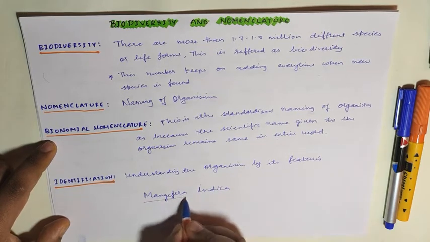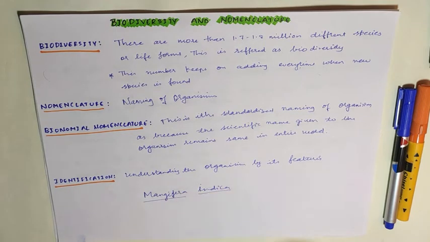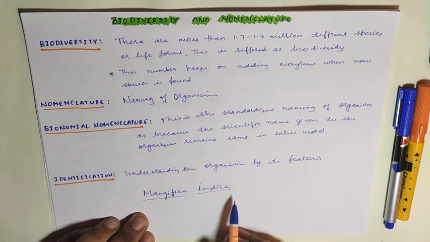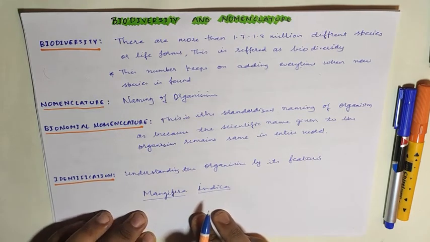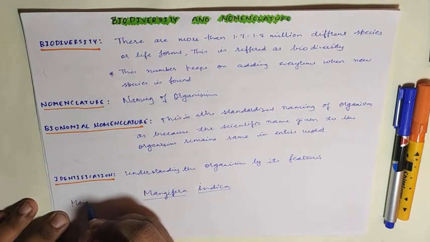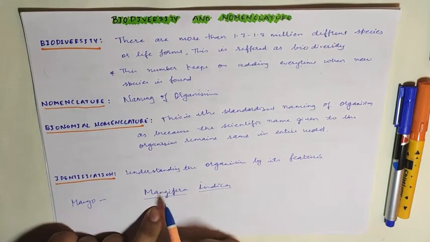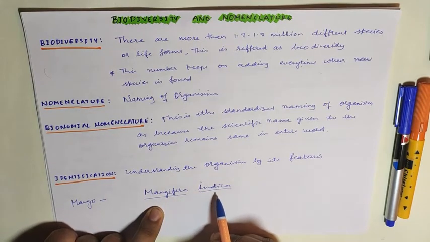Now see here, this is the scientific name of a mango plant: Mangifera indica. You have seen that in English it is commonly called the mango. But when we give it a scientific name, we give two words: one is Mangifera and the other one is Indica.